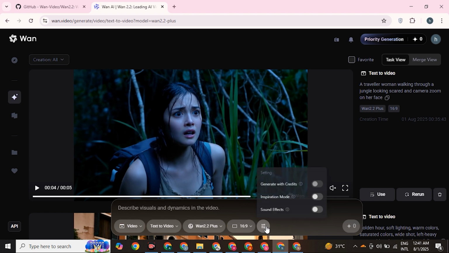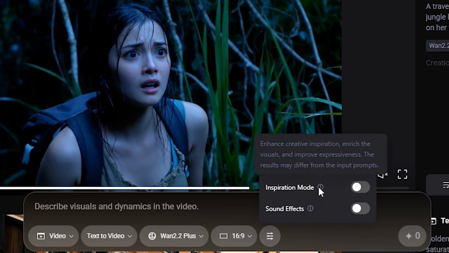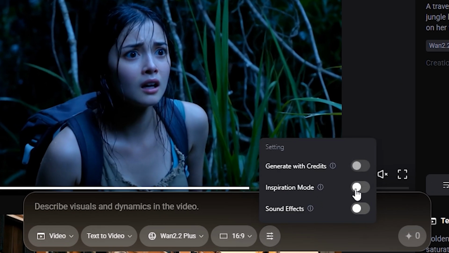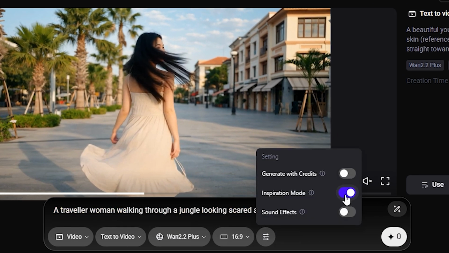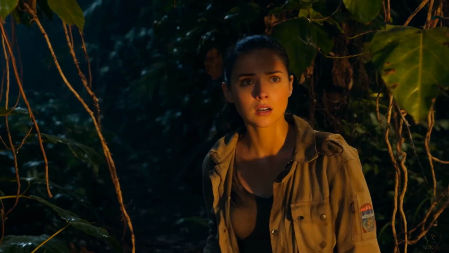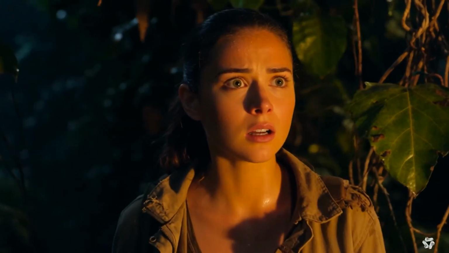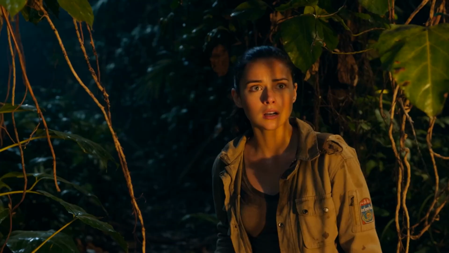In the One 2.2, we have also been given an option, Inspiration Mode, where the AI tries to enhance your visual and generate a high quality output. So I again use this prompt with Inspiration Mode and see what the AI makes special. Here is the output generated, and see, this time the character is changed but the results are shocking compared to the previous. It honestly feels like a real movie scene and I think these results are close to Seedance. And if we talk about the sound effects, it adds this scared sound that matches the vibe.